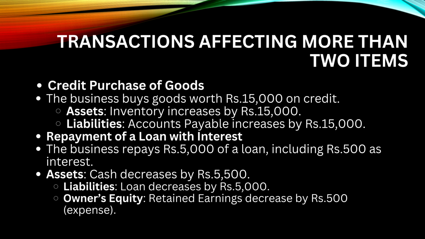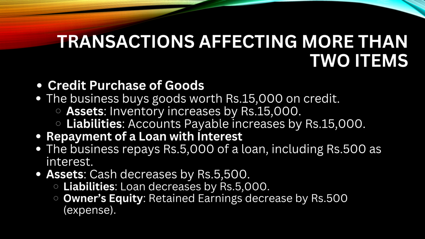Now next, credit purchase of goods. So here if we say that the business buys goods worth rupees 15,000 on credit, then inventory increases by 15,000 and accounts payable increases by 15,000. So asset increases by 15,000 while liability also increases by 15,000.